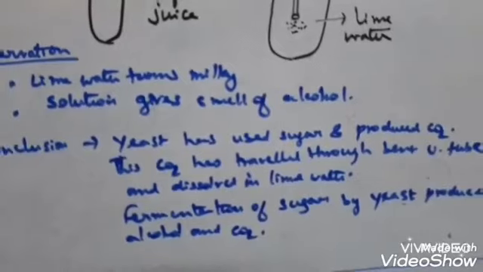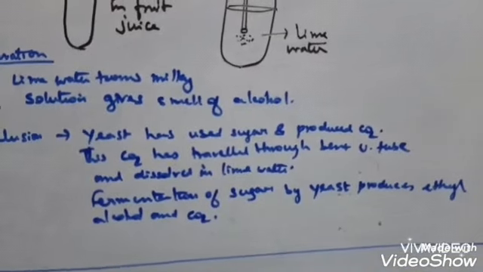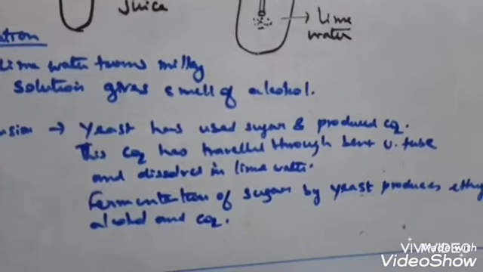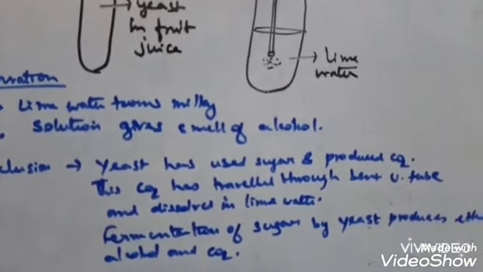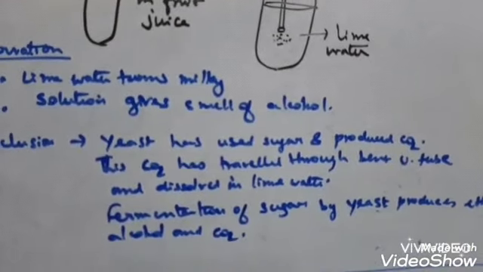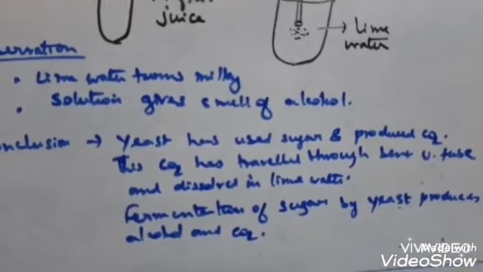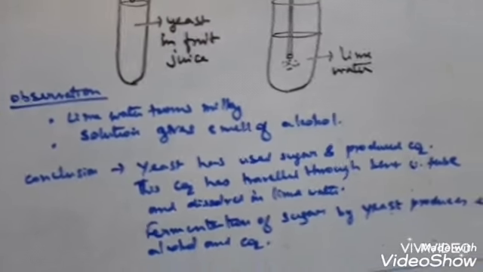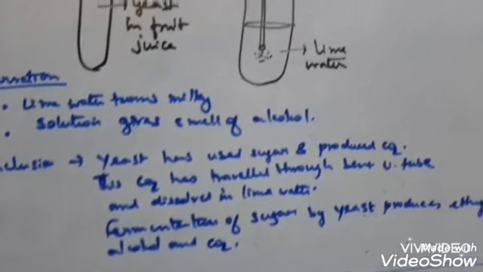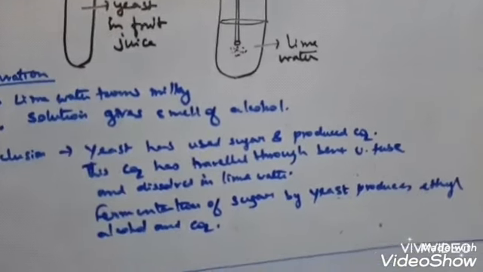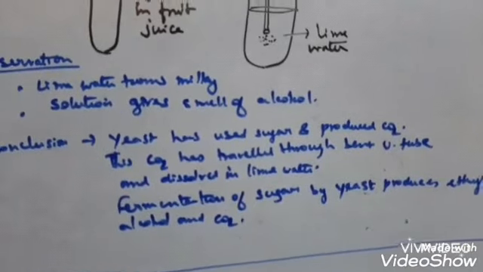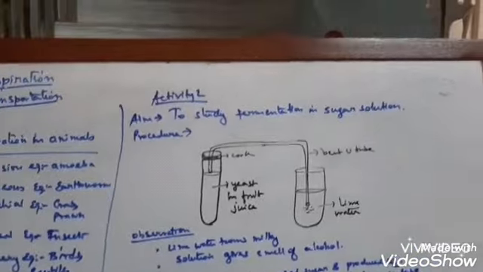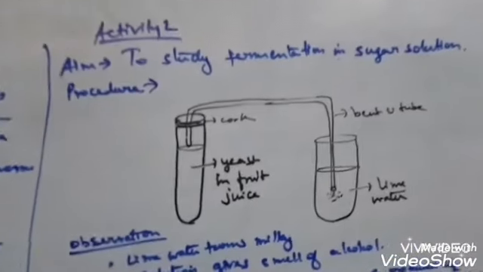That yeast has used the sugar and produced carbon dioxide. This carbon dioxide has traveled through the bent tube and dissolved in the lime water. The fermentation of sugar or the fruit juice is done by the yeast, and they produce ethyl alcohol and carbon dioxide. So this is the activity for anaerobic respiration or fermentation that you can also do.